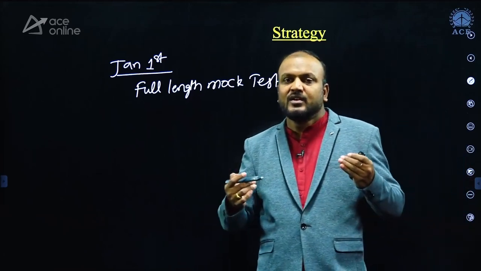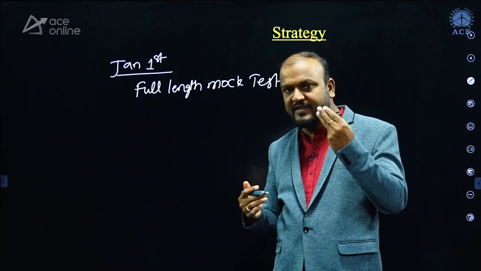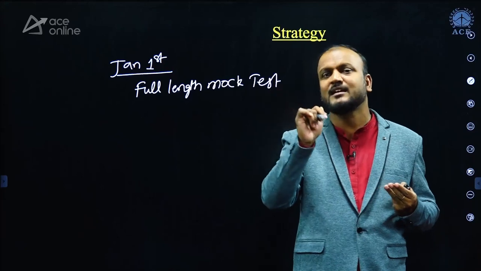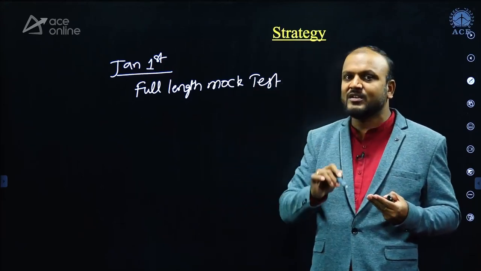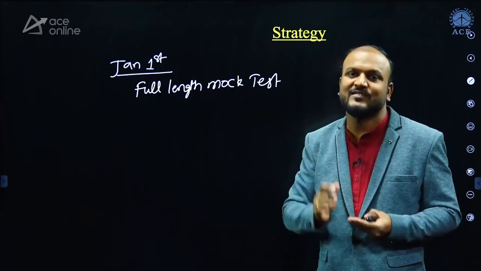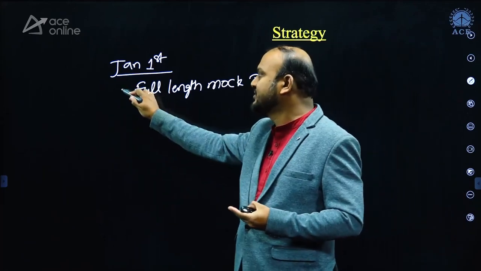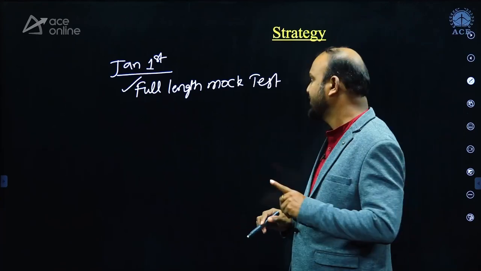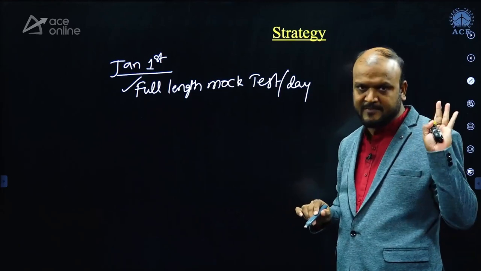So you have to train your brain in such a way that in that 3 hours of time, your brain should switch to different subjects and different concepts. At that point of time, the concept has to be recollected and applied on the problem, you have to solve it. So all this should happen in 3 hours of duration. To do that, you have to write minimum one full-length mock test per day, at least from January 1st.